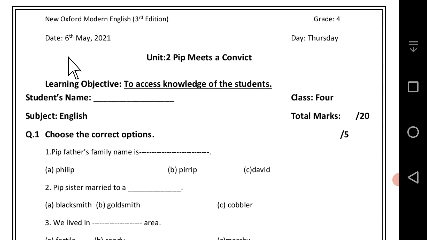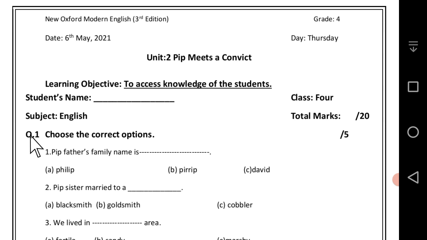Today the date is 6th May 2021 and the day is Thursday. It's your English period. Today is your test day of unit number 2, PIPMER second week. The learning objective of our today test is to assess knowledge of the students. On your home task, you write here your name. After that, you solve your test honestly.